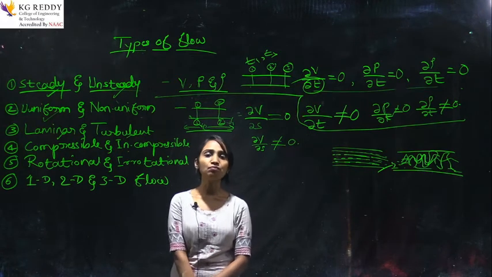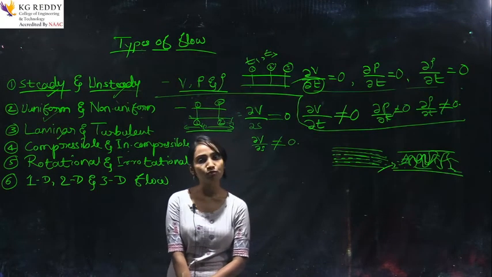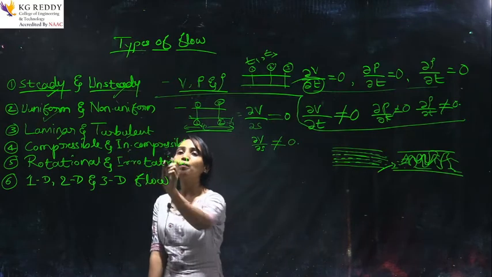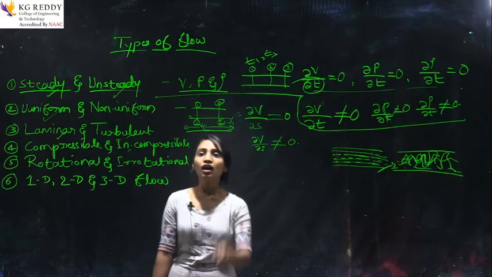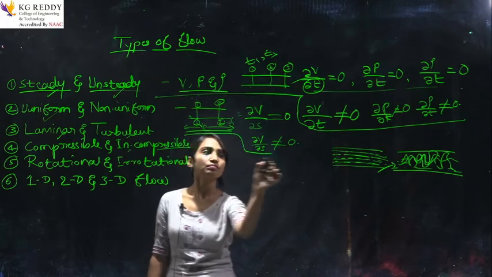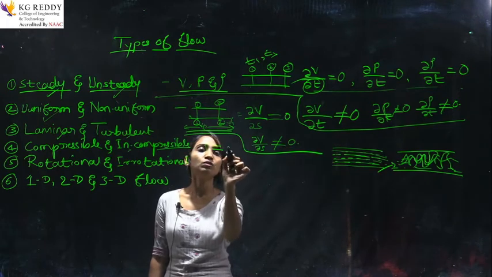In the 1 liter bottle we can pour only 1 liter of water. We cannot compress that. So, that is incompressible. It means the density for the incompressible fluid will be equal to constant.